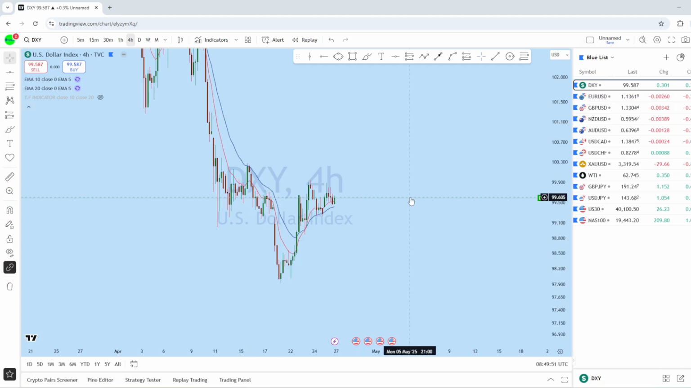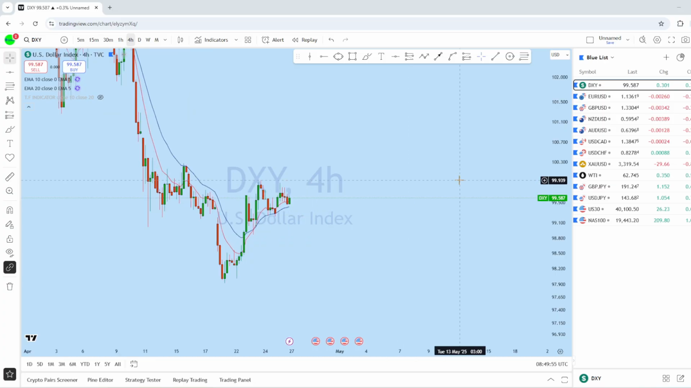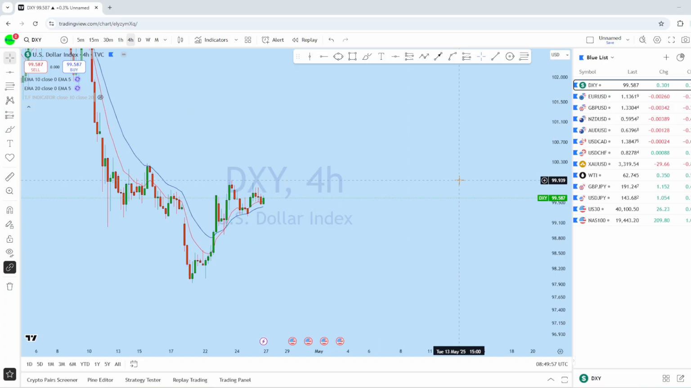So in this weekly forex forecast, I'm going to do a complete multi-time frame analysis to see what kind of trading opportunity you may find along the week.